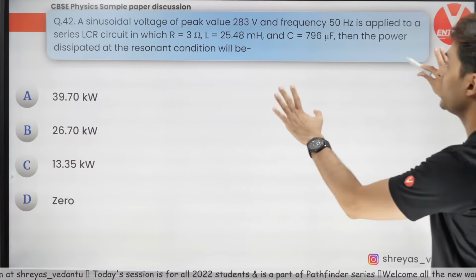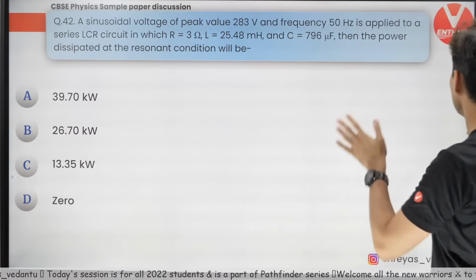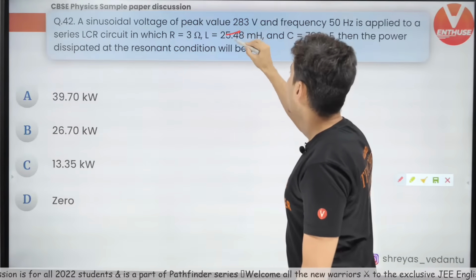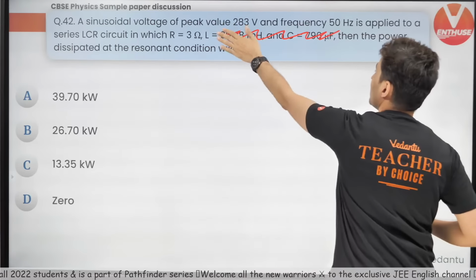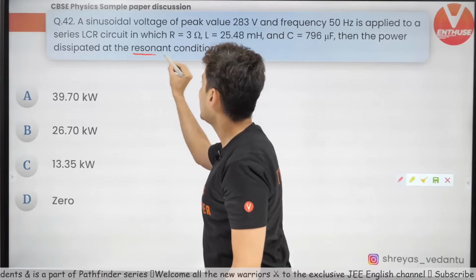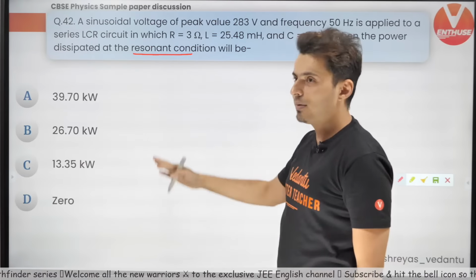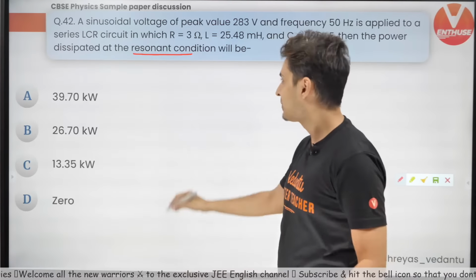A sinusoidal voltage with a given peak value and frequency, the power at resonant condition. All these values are nonsense, not needed, because read this line. Resonant. At resonant frequency, don't have to worry about inductance and capacitance. What happens?